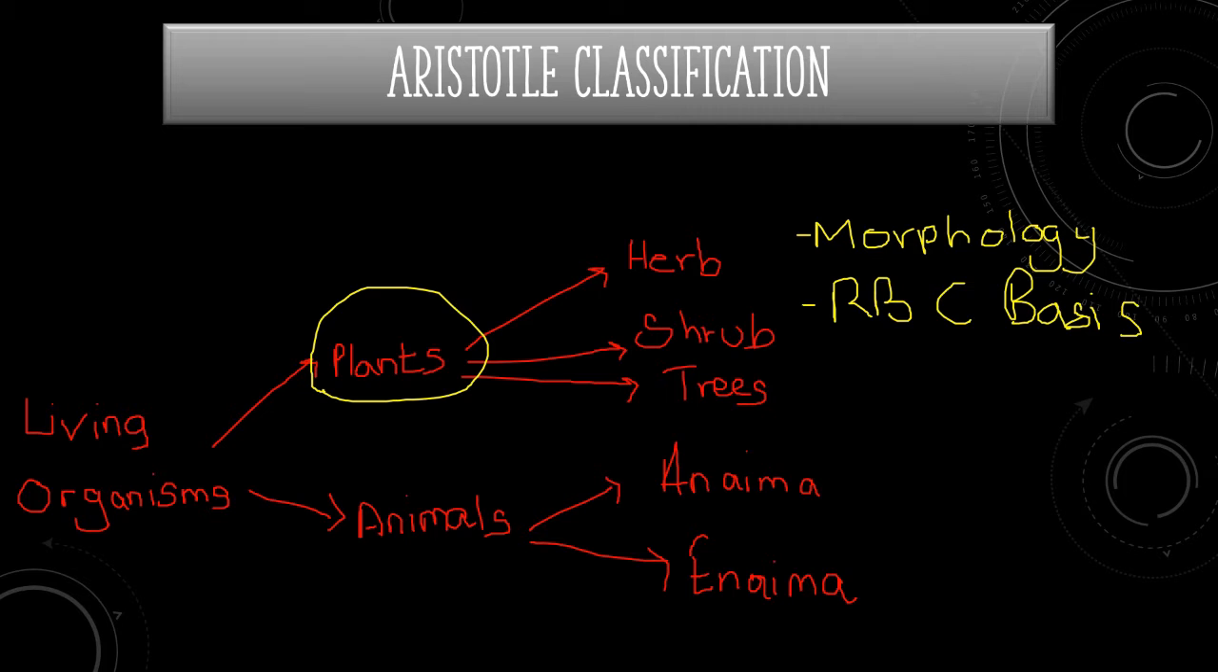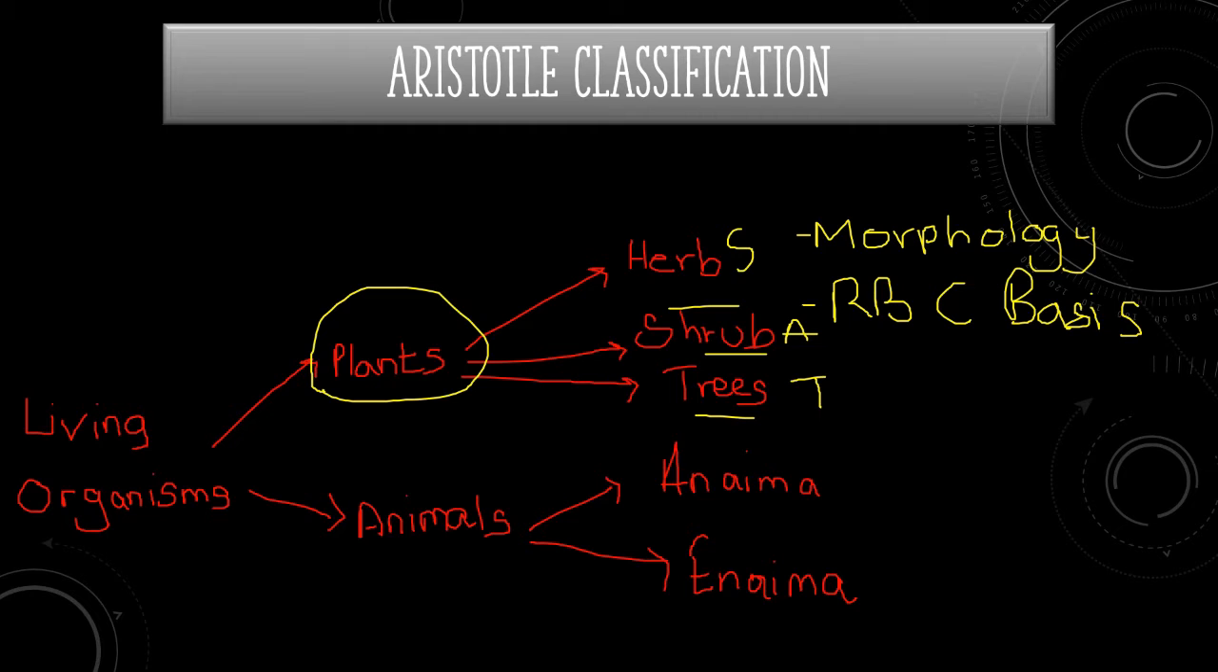Considering plants' morphological features, Aristotle divided plants into three: herbs, shrubs, and trees. The main form of morphology considered in this plant classification is their height. Herbs are plants with the smallest height, shrubs are plants with an average height, and trees are plants which are the tallest. And animals are considered on the basis of the presence of red blood cells, also known as RBC. Aristotle divided the kingdom Animalia into two, known as Anaima and Enaima.